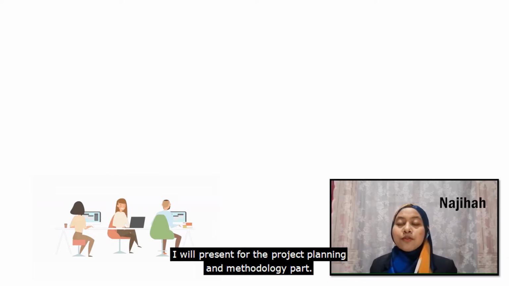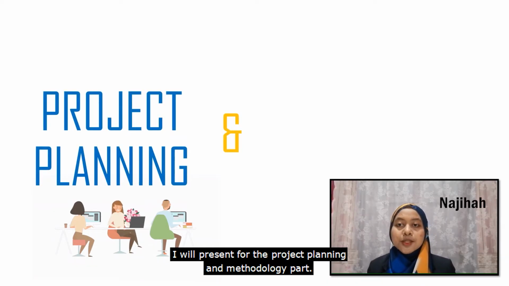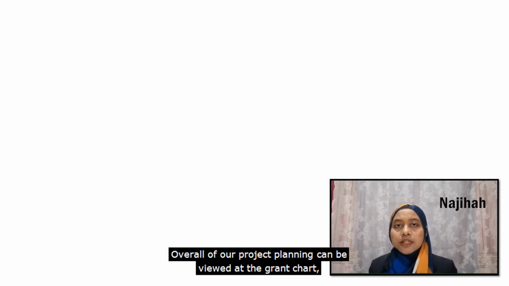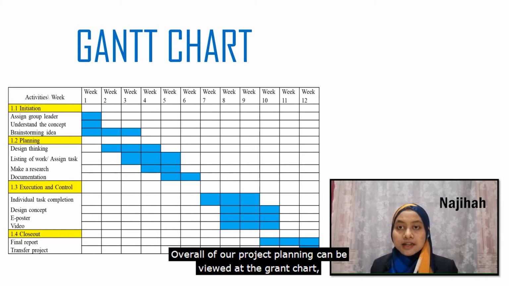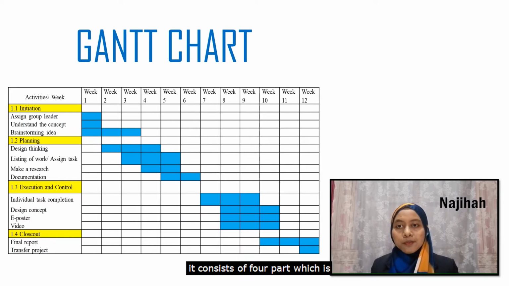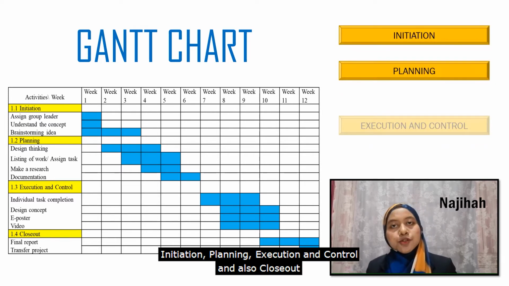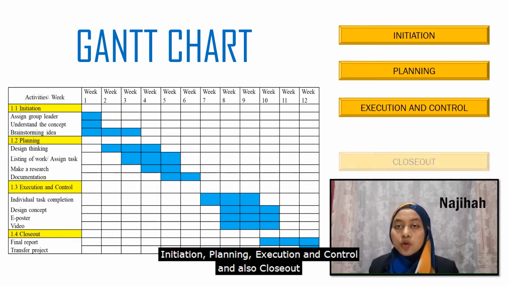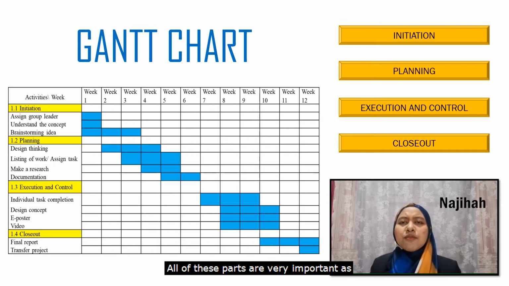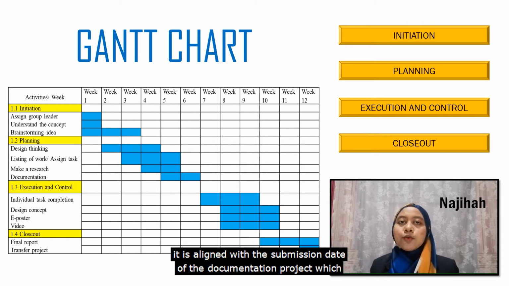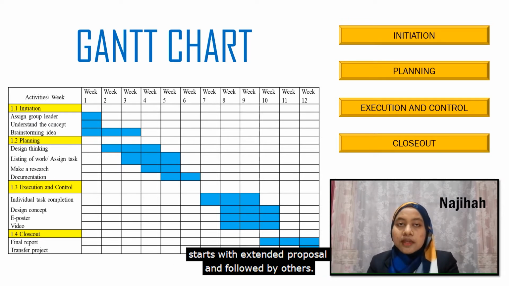I will present the project planning and methodology part. Overall, our project planning can be viewed in the Gantt chart. It consists of 4 parts, which are initiation, planning, execution and control, and also close out. All of these parts are very important as they are aligned with the submission dates of the project documentation, which start with the extended proposal and are followed by others.